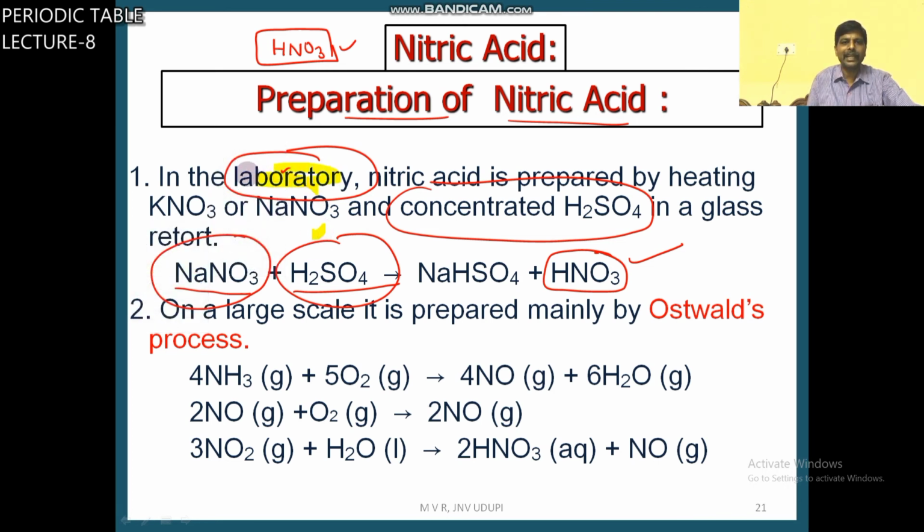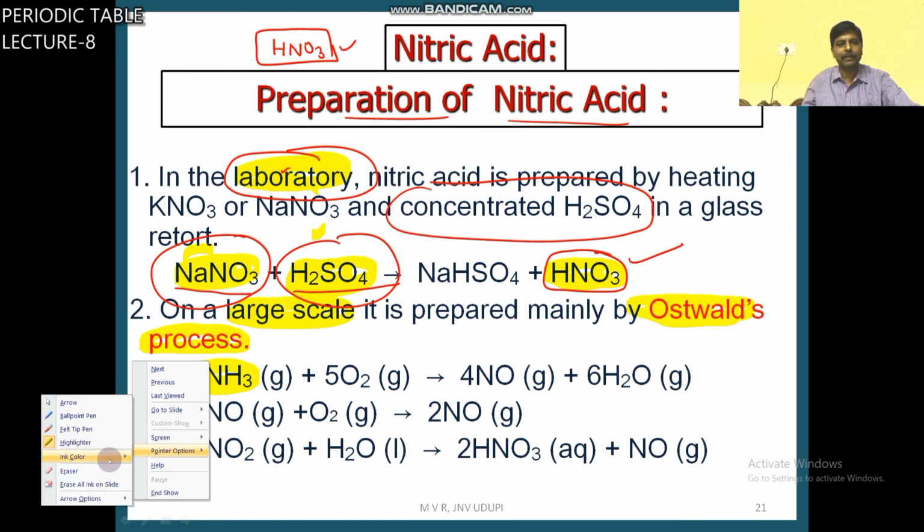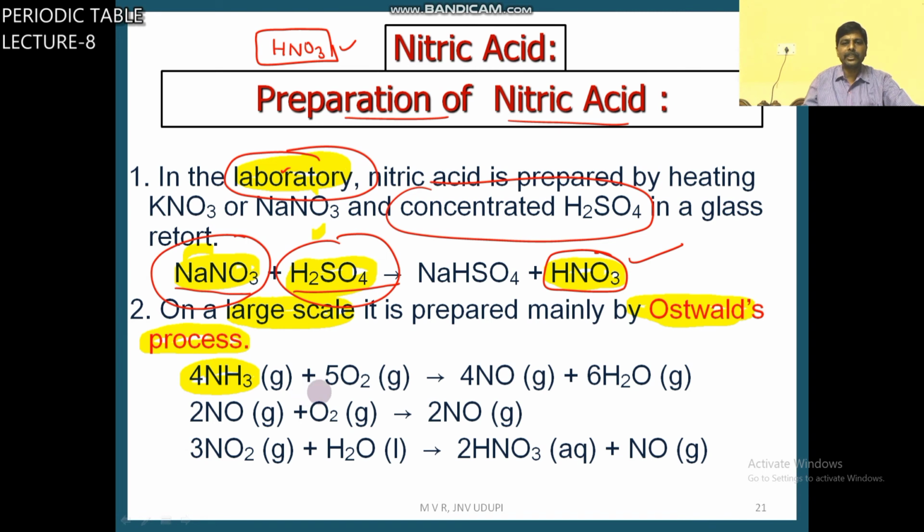Treating salt NaNO3 with concentrated H2SO4, you will get nitric acid. But for large scale, industrial, commercial preparation, it is Ostwald's process. In Ostwald's process, the starting substance is ammonia. In the uses of ammonia also you see that ammonia is used in the manufacture of nitric acid.